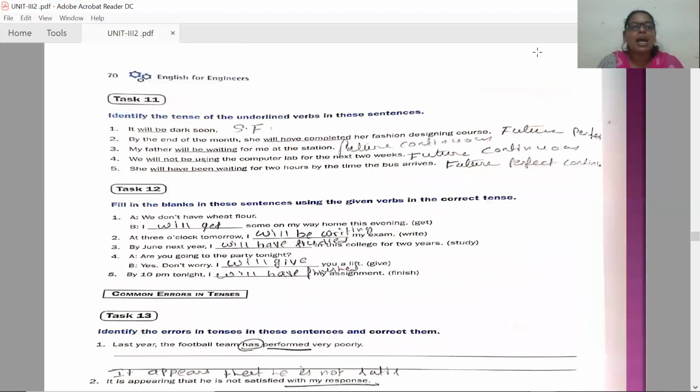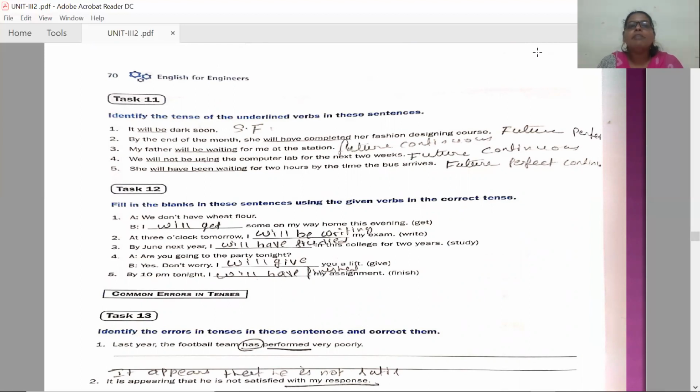Now let us see some tasks. Identify the tense of the underlined verbs in these sentences. It will be dark soon: will be, simple future. By the end of the month, she will have completed her fashion designing course: will have completed, future perfect tense.